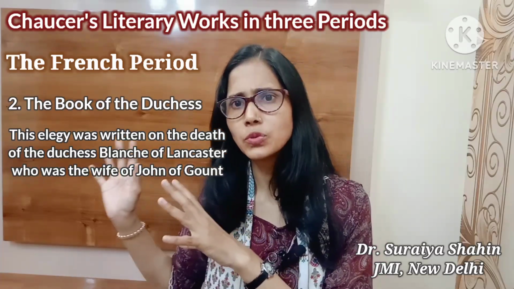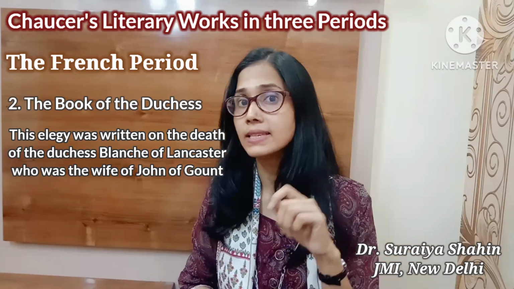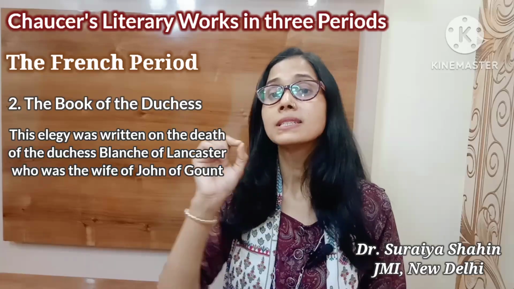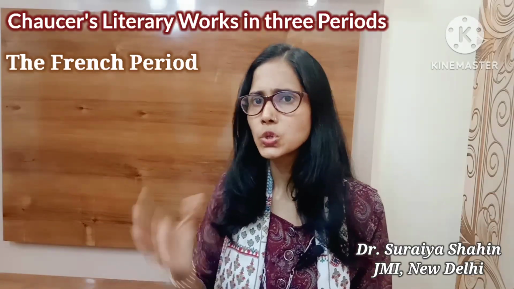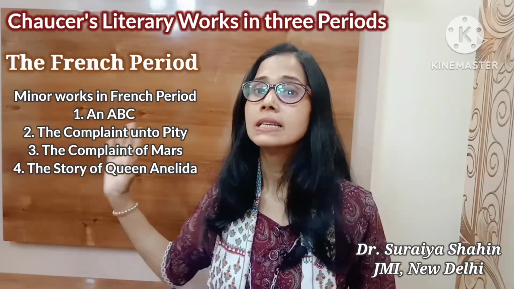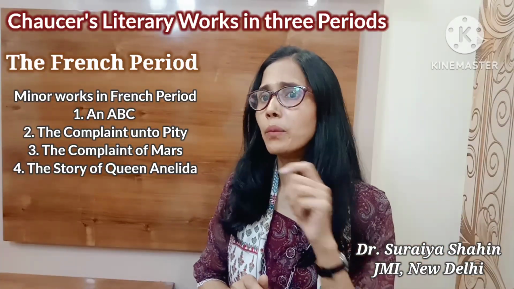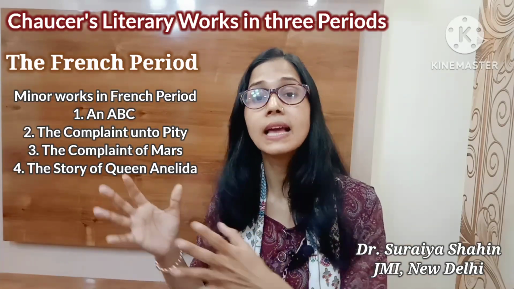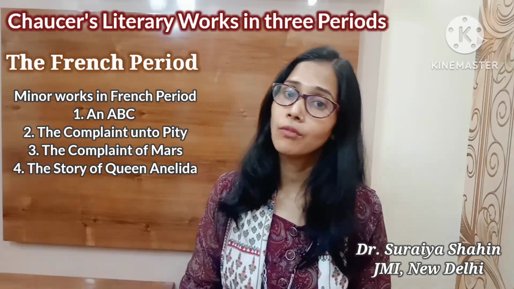The poems in this book focus on natural charm, freshness, liveliness, and a sense of reality. Sometimes they also ask you the title of the minor works written in any particular period. So I tell you the minor works written in the French period. The first is the ABC. This book is a translation of a French Marian poem by Guillaume. It is written in 8-line stanza. Each stanza begins with a different letter of the alphabet.